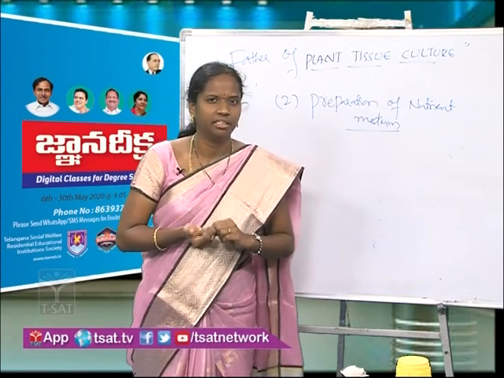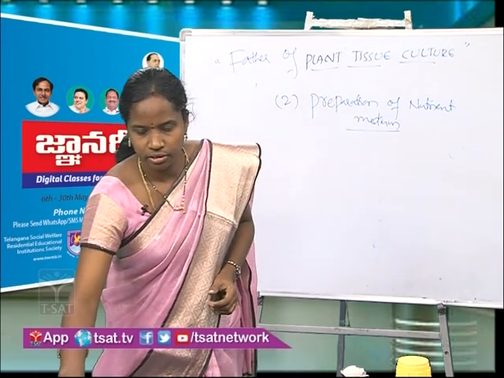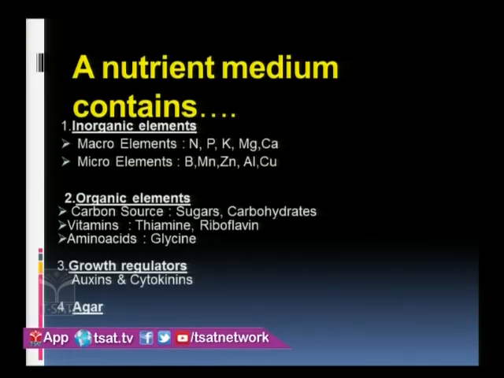Are you understanding? Okay. Next, what does a nutrient medium generally contain? Have a look at the slide. A nutrient medium contains inorganic elements, which further include macro elements and micro elements. I hope you know the difference between macro elements and micro elements. The macro elements are the elements which a plant requires more in number for their growth. Micro elements are the elements which a plant requires less for their growth.